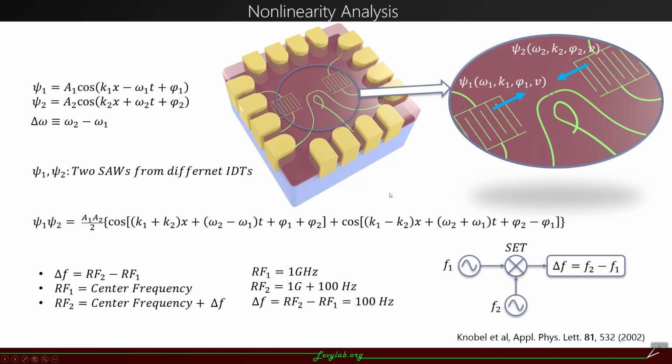The lock-in measurement will filter out the high frequency term and leave the difference frequency term, and this will be the signal we need to measure. I want to mention that here is a background-free measurement because we didn't give any sourcing signal with this frequency term to the system.